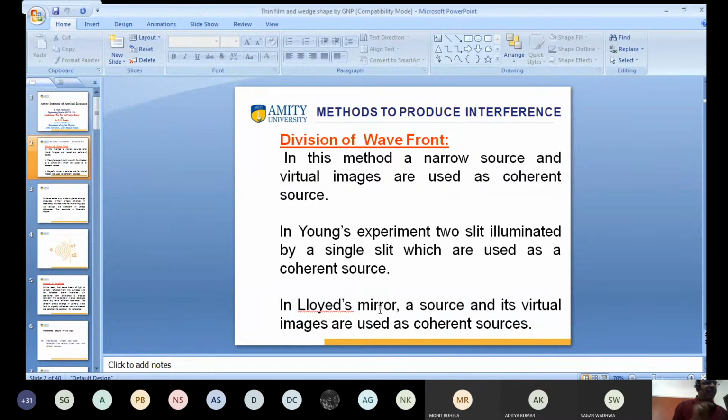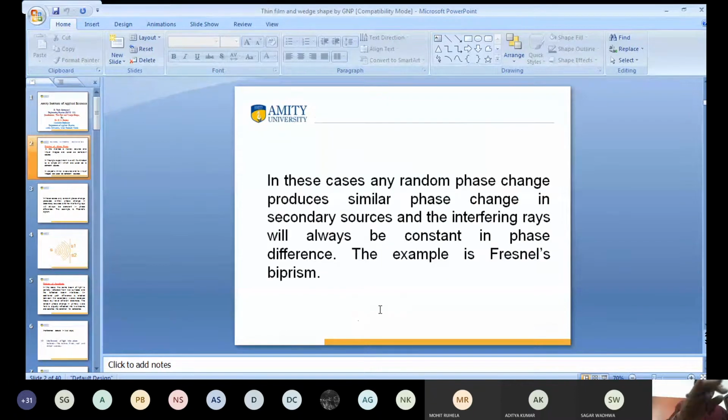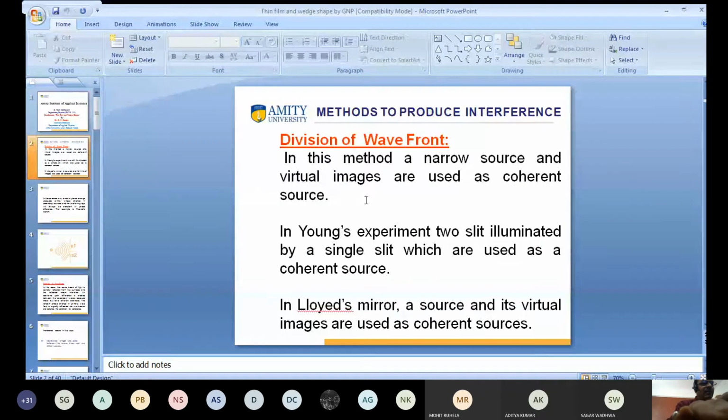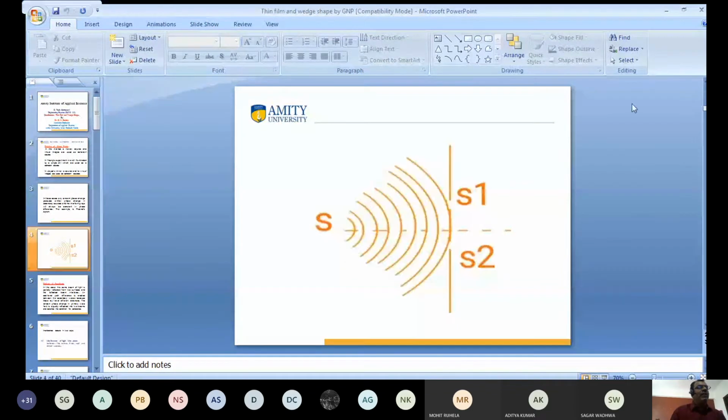Lloyd's mirror is also an example of division of wavefront, though this is not part of the syllabus. What is division of wavefront? We have taken a single source of light, and we have created two more sources of light from it.